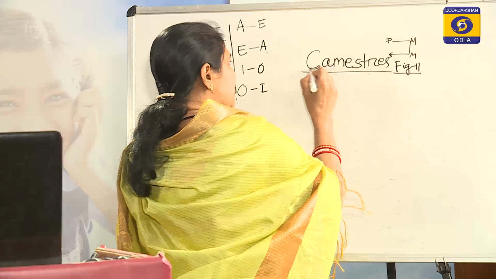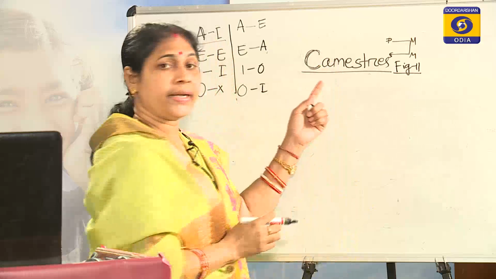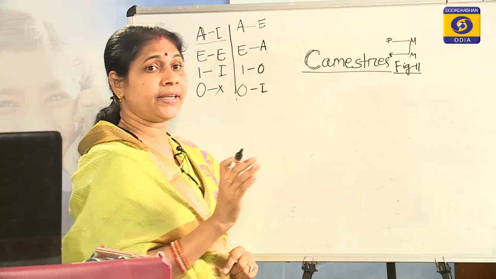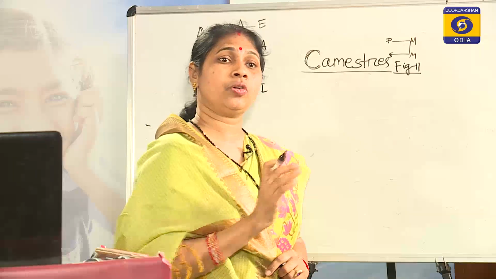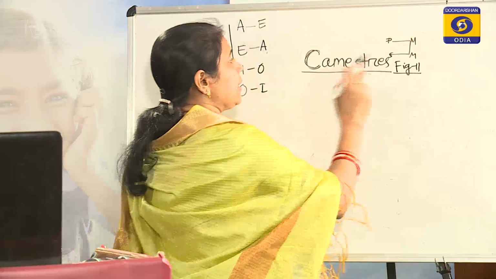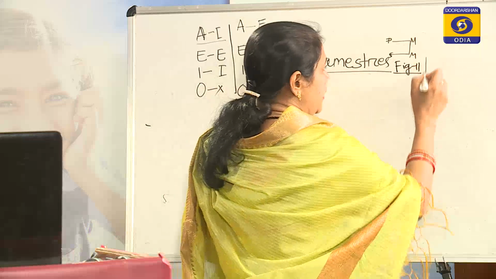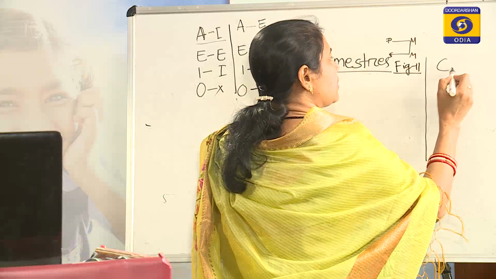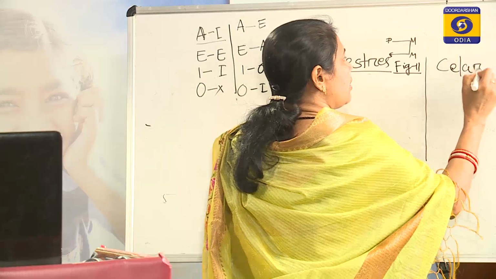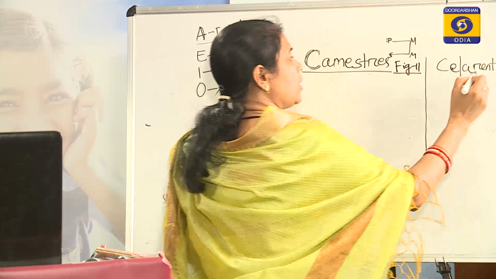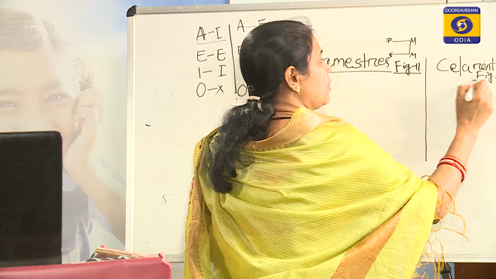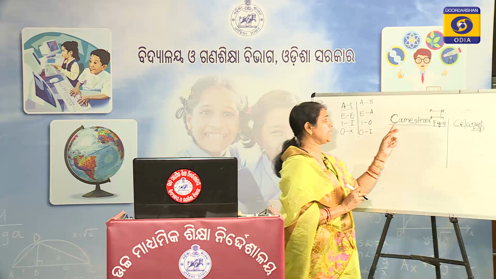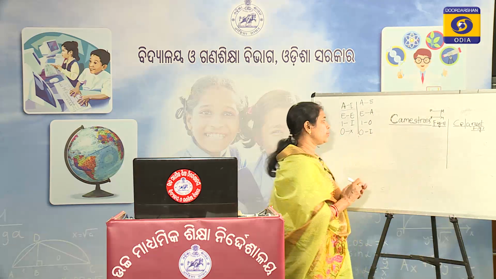So here Kame's stress starts with the letter C. The first rule is that the initial letter of the imperfect mood and the perfect mood will be the same. So here in Kame's stress, the second figure will be reduced to the first figure, because the initial letter is the same in both moods.